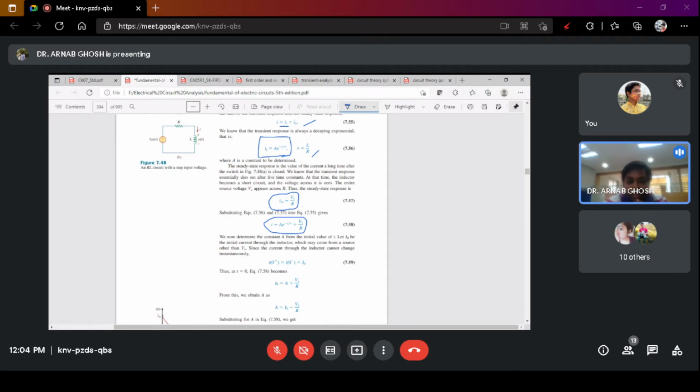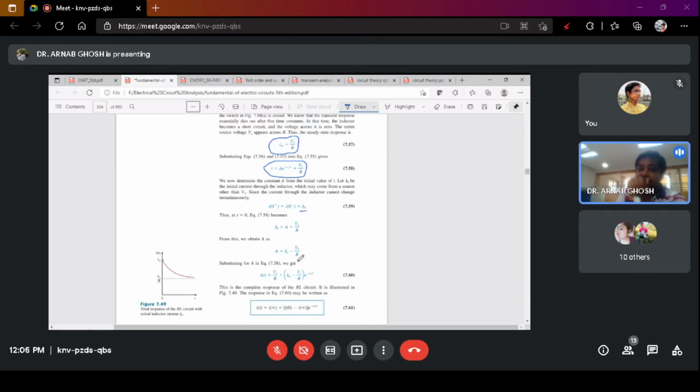So we will now determine the value of constant A. If this inductor already has any stored current, we consider it as I0. Separately, the voltage source will not produce any current in the inductor, but the inductor may have a stored current of its own. So I0 is equal to A plus Vs by R, and therefore A equals I0 minus Vs by R.